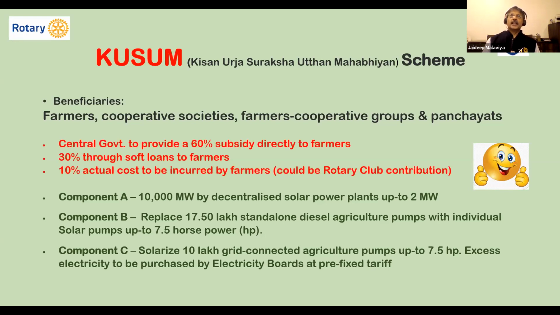Now, I'll tell you, as per the latest available figures, we have not even reached 20% of the target. And these, mind you, are the targets kept up to the year 2025. India can set a benchmark for global Rotary by assisting the government in its program to use solar energy for agriculture. Solarize all our irrigation needs. We have the potential to do it. Our club members have the drive to do it. It's just that there is a lack of awareness and we need to take some action.